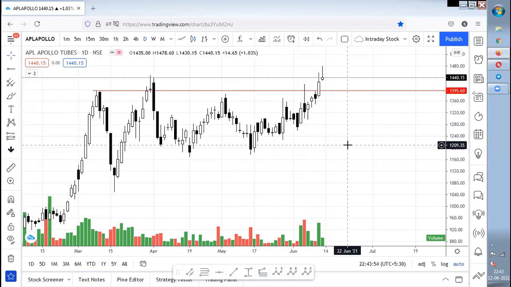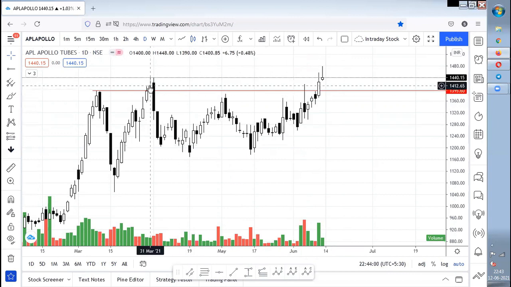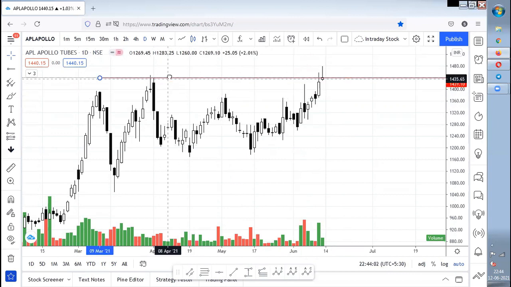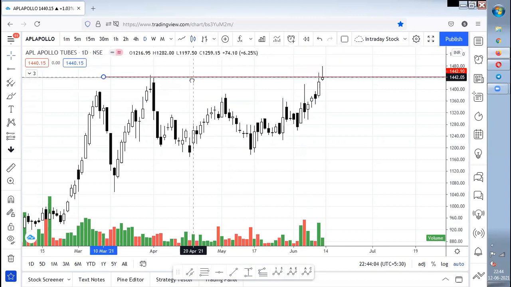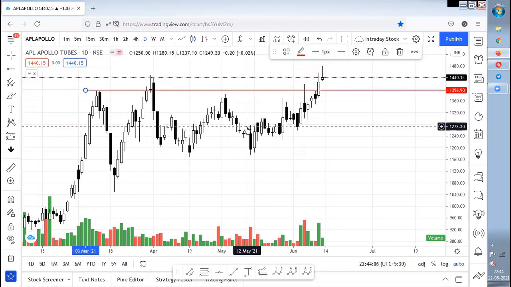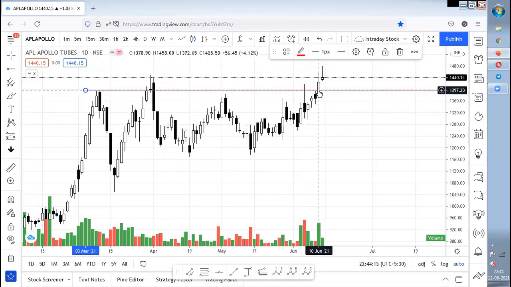Now there are a lot of questions coming in. First of all, people are not able to accept that this is the resistance zone. It is up to them. I'm not able to explain more on that, but I'll come to that point again. This is the resistance zone to me, and they are confused whether this candle is a good breakout candle or not because it has a top wick.